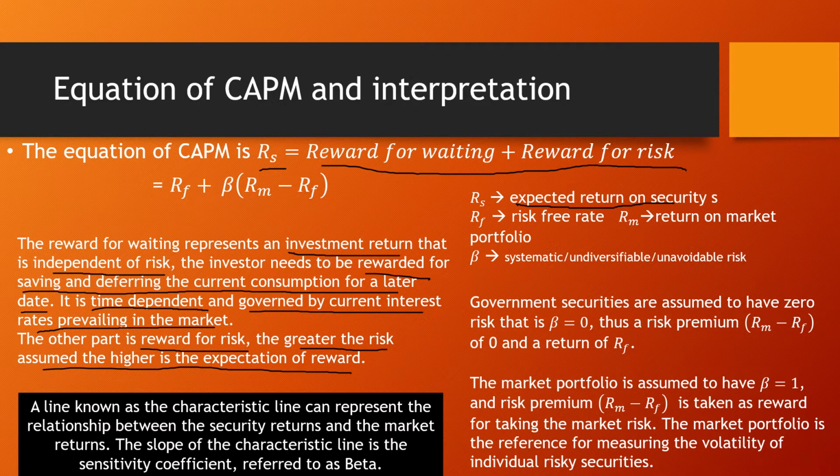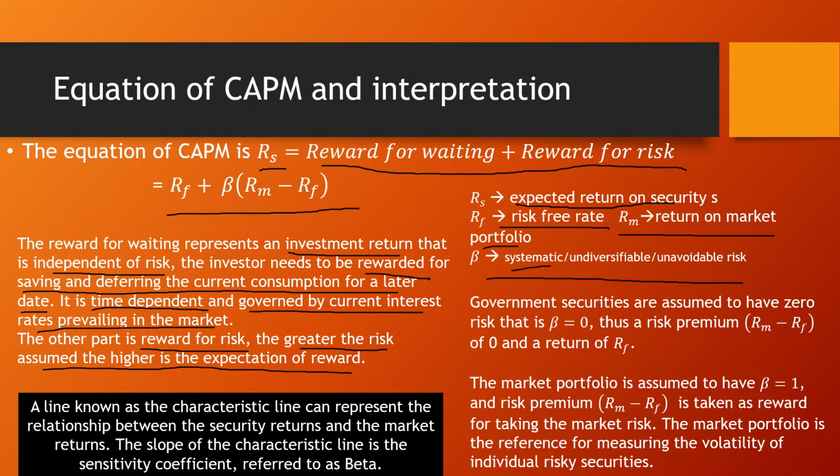So this is the main equation: Rs = Rf + beta × (Rm − Rf). What is Rm? It is the return on the market portfolio, the various portfolios that the investor has. Rf is the risk-free rate. Beta is the systematic, unavoidable risk.